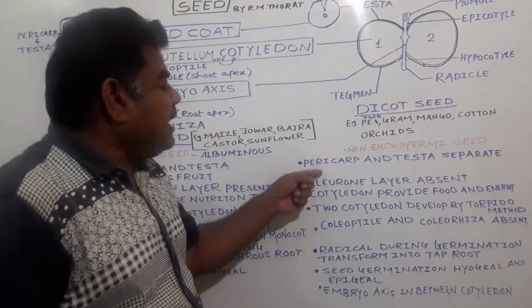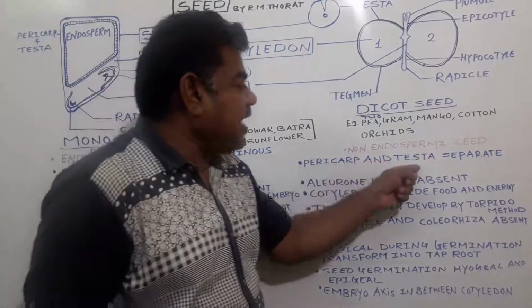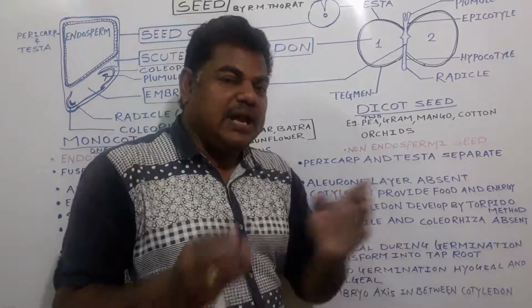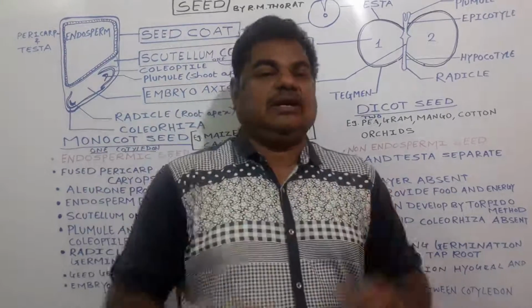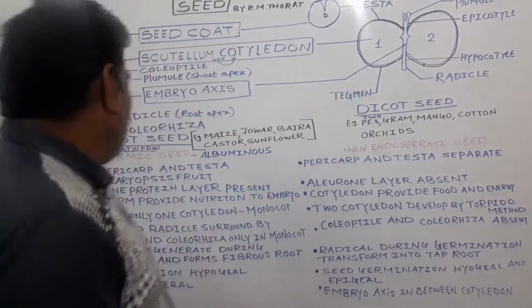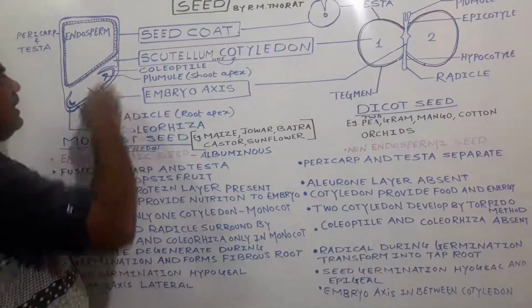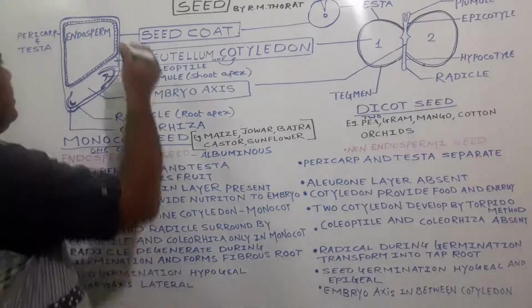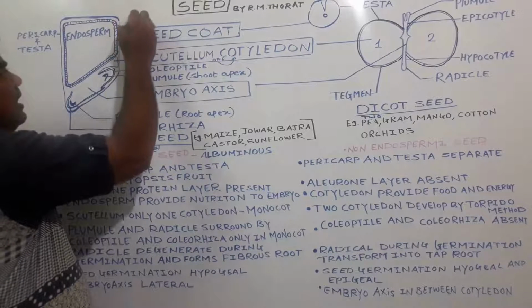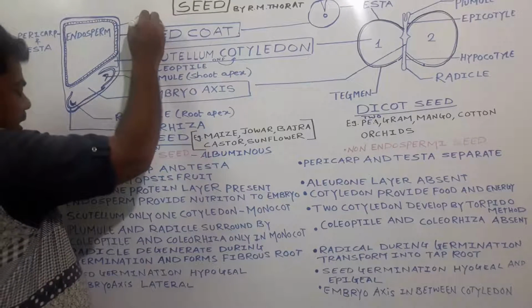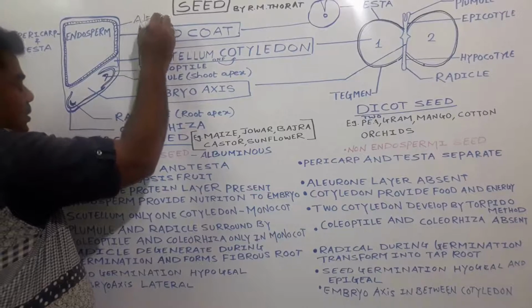Next, pericarp and testa, they are separate in case of this dicot. Now here the aleurone layer is present. This is a layer which is present here. This layer we call the aleurone.